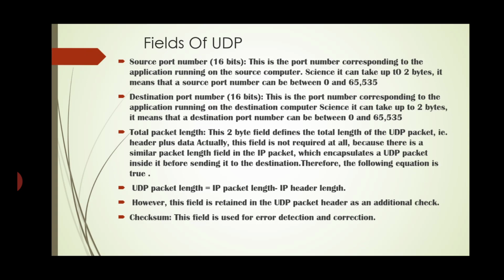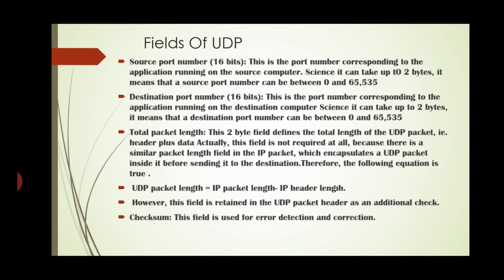This field is actually not required at all because there is a similar packet length field in the IP packet, which encapsulates a UDP packet inside it before sending it to the destination. Therefore, the following equation is true.